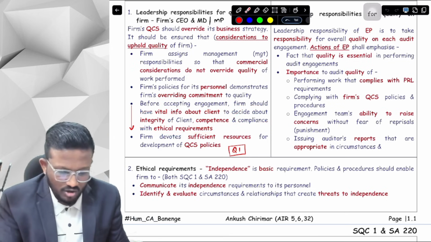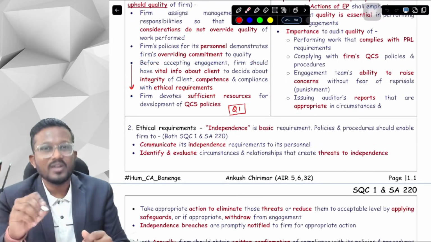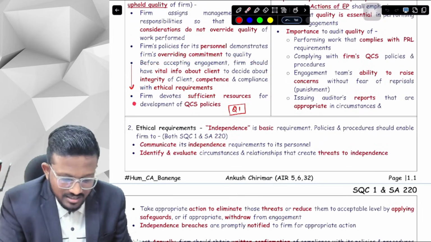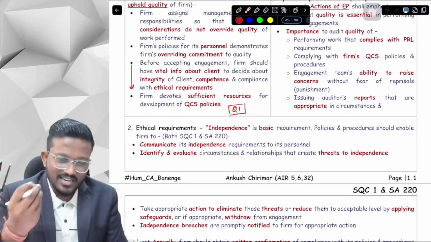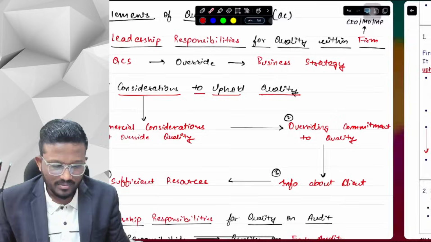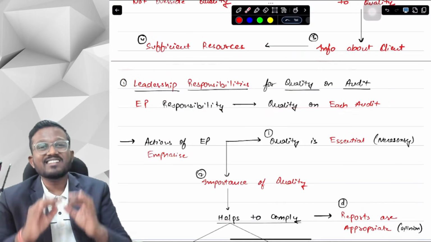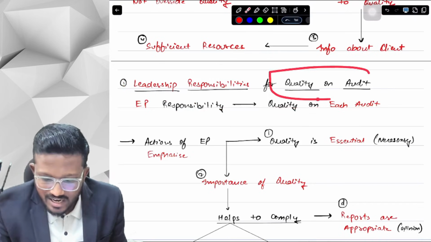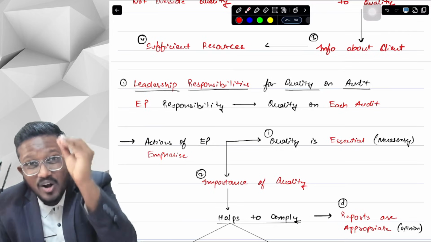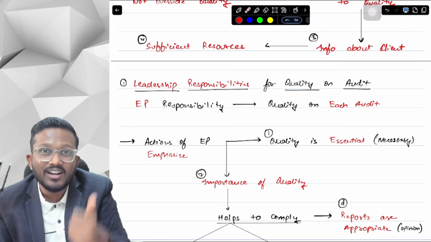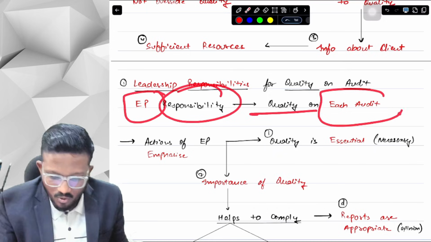What all vital information we have to obtain about the client, I have kept a down arrow, we will understand it later. Next, the firm devotes sufficient resources for development of quality control policies. Next, we talk about SA 220. It says leadership responsibility for quality on audit, meaning leadership has the responsibility for maintaining quality on each audit engagement. Who is the leader in an audit? The engagement partner. So the engagement partner has the responsibility to maintain quality on each audit.